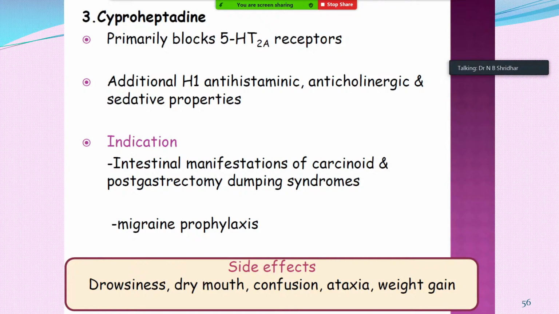So cyproheptadine is very commonly prescribed for increasing food intake, as an appetizing agent, and it is also indicated in intestinal manifestations of carcinoid and post-gastrectomy dumping syndrome. Cyproheptadine is also prescribed in migraine prophylaxis, whereas it causes drowsiness, dry mouth, confusion and sometimes ataxia. Weight gain will be there because the person who has consumed cyproheptadine will take a lot of food. That's why undue weight gain will be present.